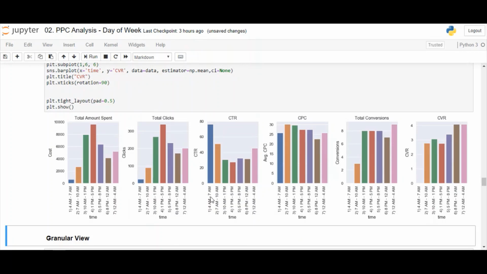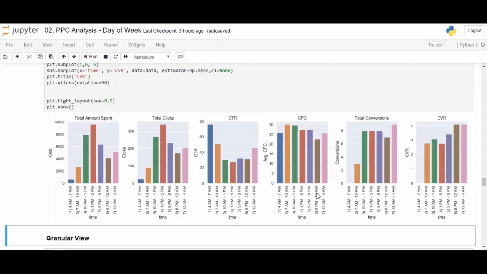CTR for 4 a.m. to 7 a.m. is exceptionally high, but this has to be ignored because of the minuscule amount spent here. So, morning 7 to 10 a.m. and late night 12 to 4 a.m. has a good CTR. CPC is the least in the night 8 p.m.